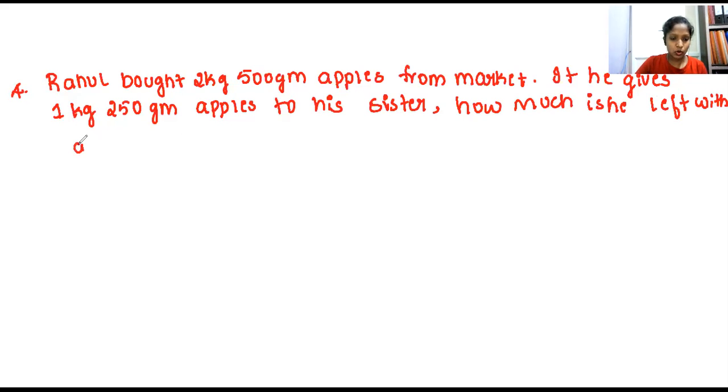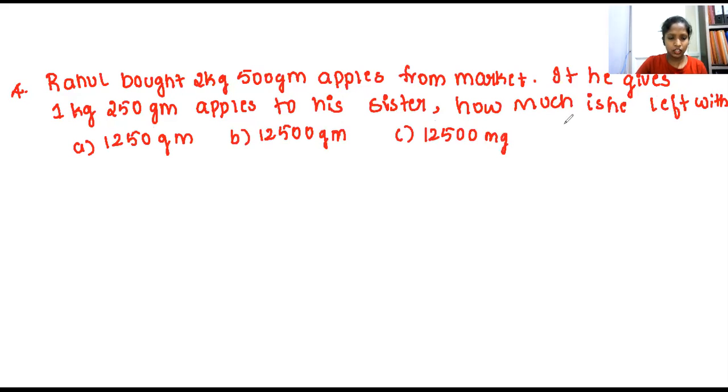So for this you have the options. Option A 1250 gram. Option B 12,500 gram. Option C 12,500 mg. Option D 125000 gram. So look into your answer now. When I go on with the solution, look into the solution.